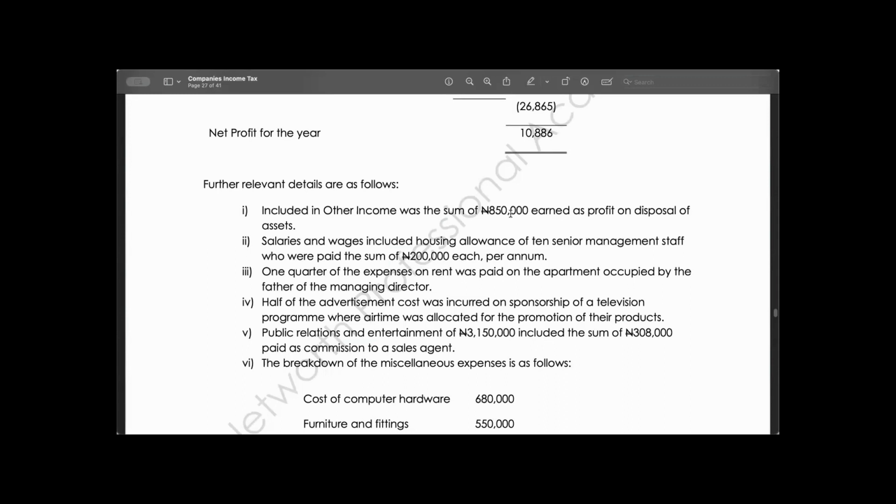Half of the advertisement cost was incurred on sponsorship of a television program, where airtime was allocated for the promotion of their products. Public relation and entertainment of 3 million included 308,000 paid as commission to a sales agent.